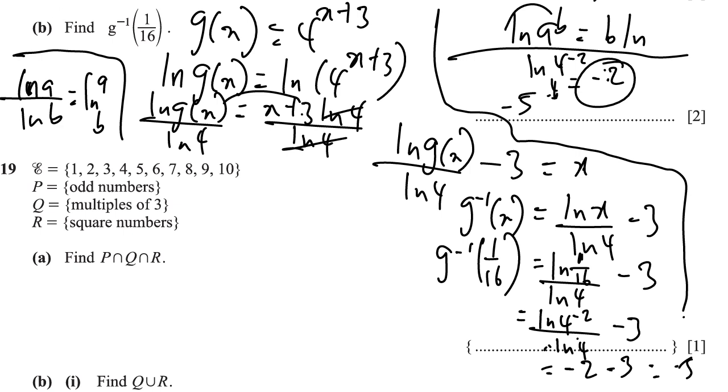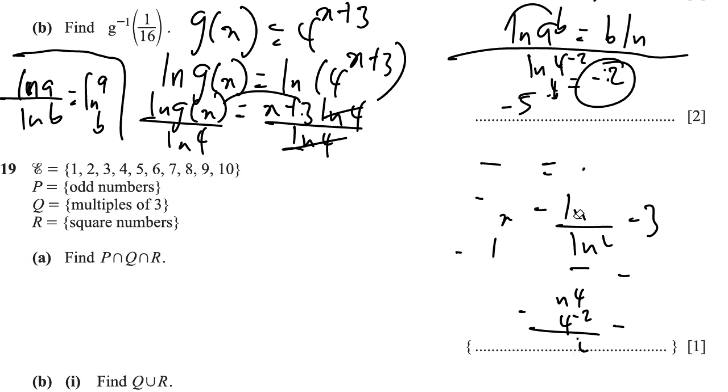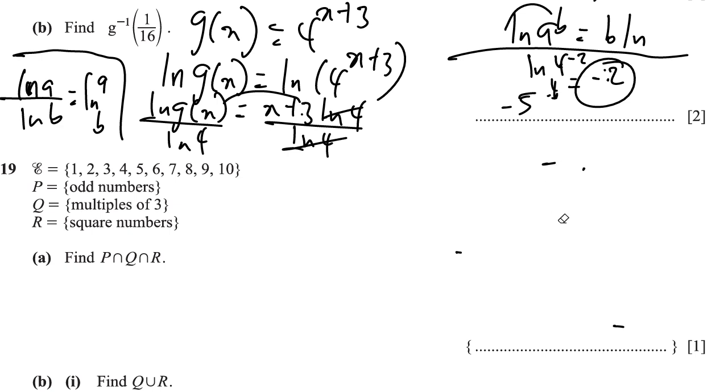Right, so let's move on to question 19. Question 19 says it's given the universal set as 1, 2, 3, 4, 5, 6, 7, 8, 9, 10. P are the odd numbers, and what are the odd numbers? Numbers that are not divisible by 2. So we have 1, 3, 5, 7, and 9.